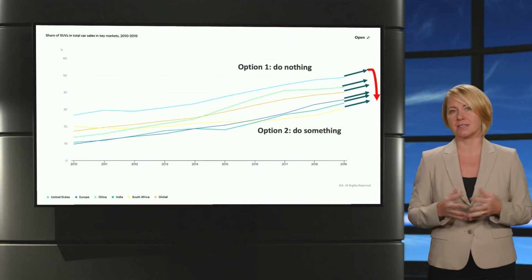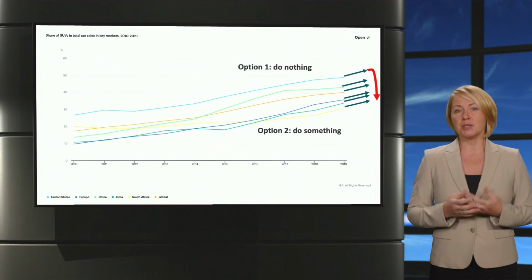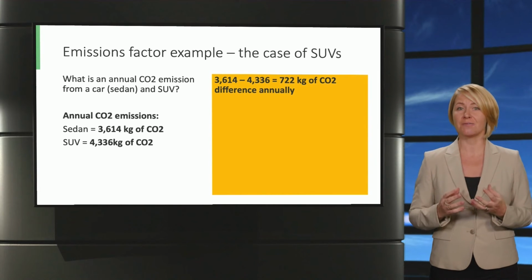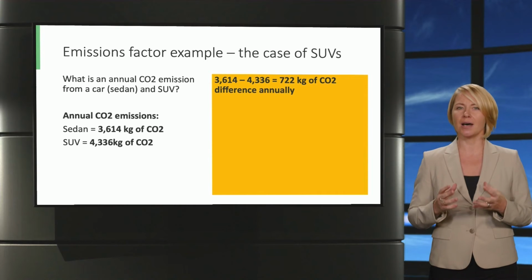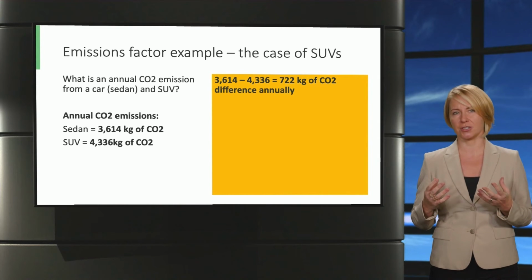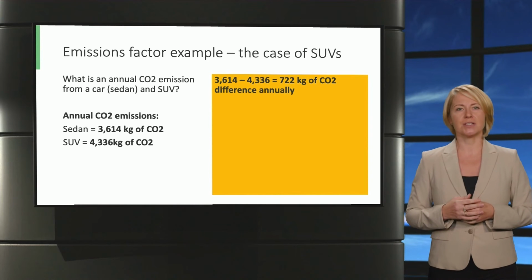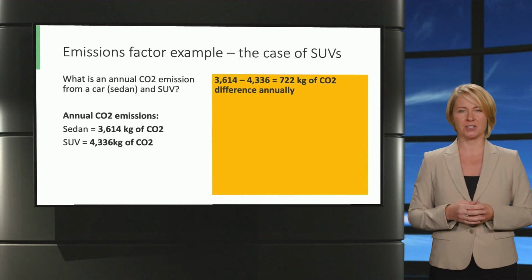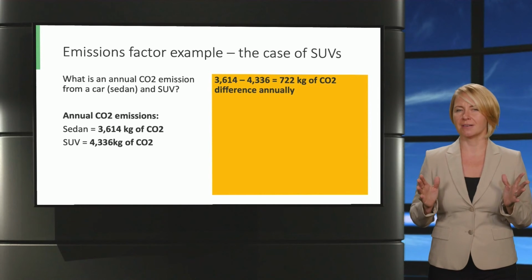Just like we compared the CO2 emissions between a sedan and an SUV, and we concluded that there are 722 kilograms difference between the two vehicle types, we can similarly look at how other technologies are evaluated. Just like in the energy sector that was discussed in the first part of this course, marginal abatement curves can be used to examine and evaluate different transportation options. Before we look further, let's recap the definition.